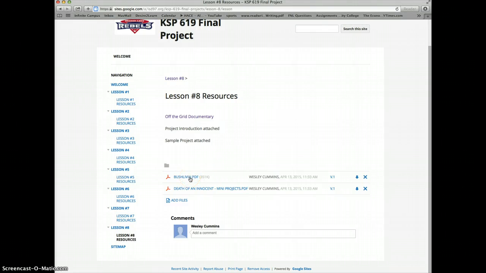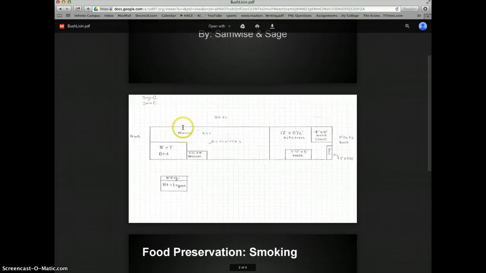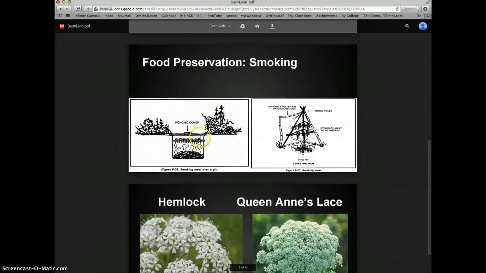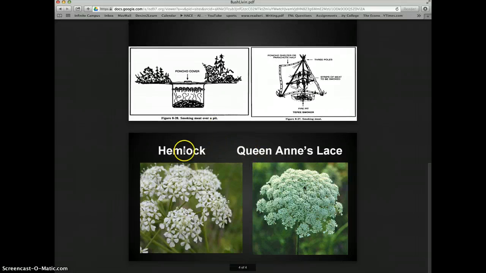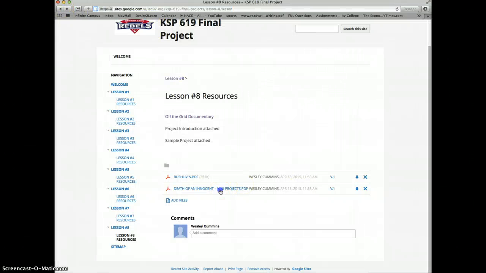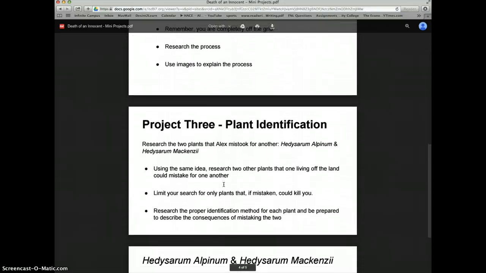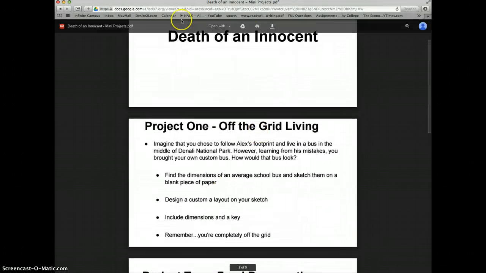Next, this is a student example here. First, this is the blueprint that got scanned in. This is the visual that they used to teach the food preservation, and then this is the commonly misidentified flora website here with two plants that are commonly misidentified. I also have a PDF file that explains each project, and this is just an example that I gave the kids here, focusing on the visual, not the text.